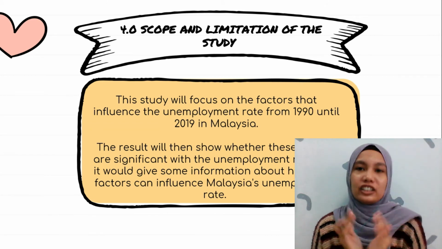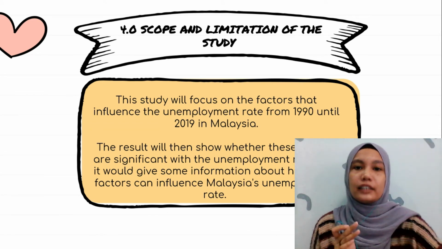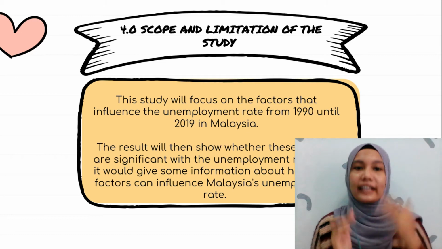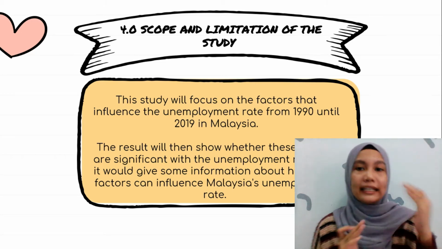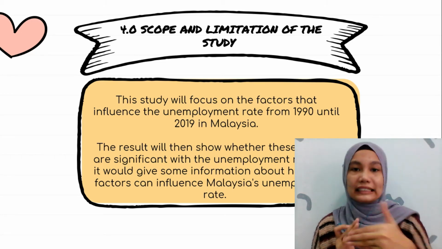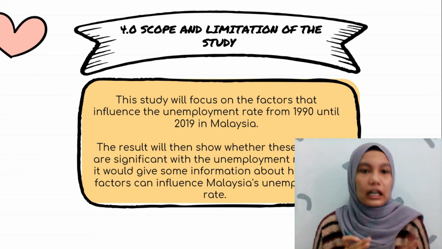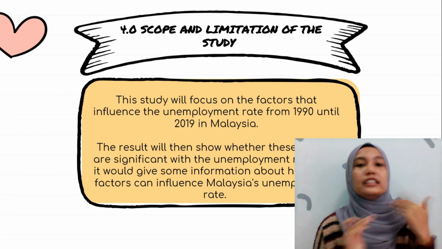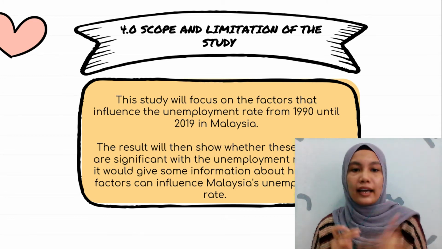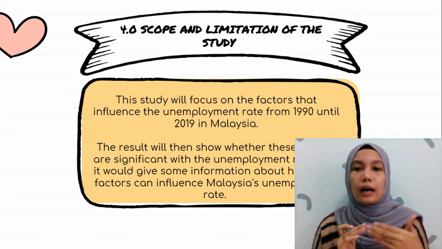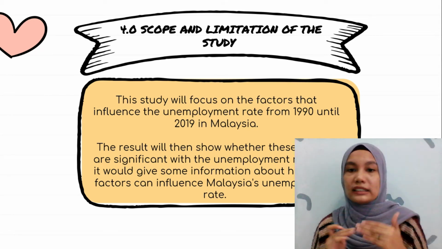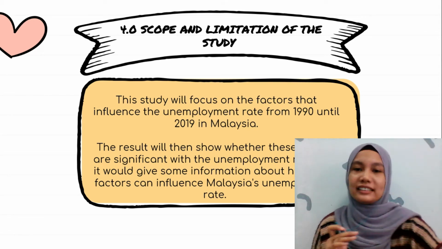Scope and limitation of the study. This study will focus on the factors that can influence the unemployment rate from 1990 until 2019 in Malaysia. The result will then show whether these factors are significant with the unemployment rate, and it will give some information about how these factors can influence Malaysians' unemployment rates.